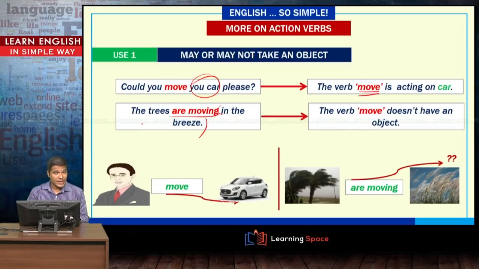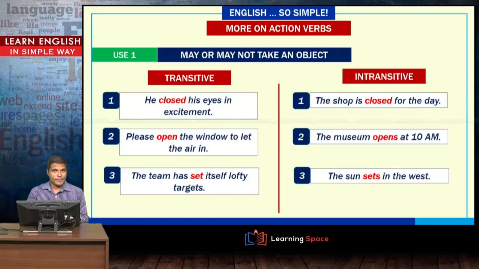But in the second sentence, there is no object, and this in the breeze is just a prepositional phrase that is not acting as an object. So, some verbs can be both transitive or intransitive in the way we use them. Looking at more examples here, he closed his eyes in excitement. His eyes is the object here. Whereas in the parallel sentence, the shop is closed for the day, no object, intransitive.